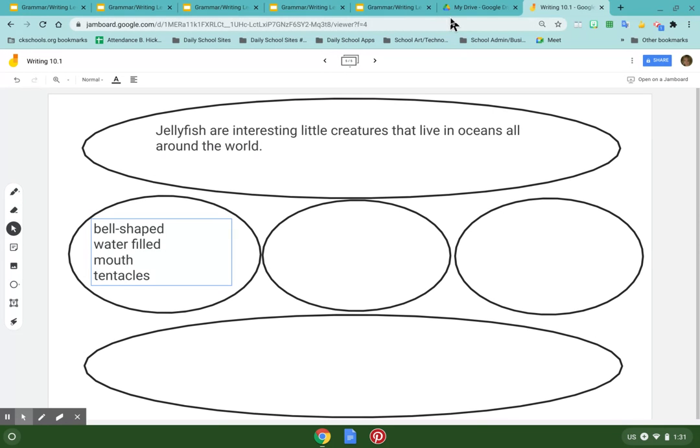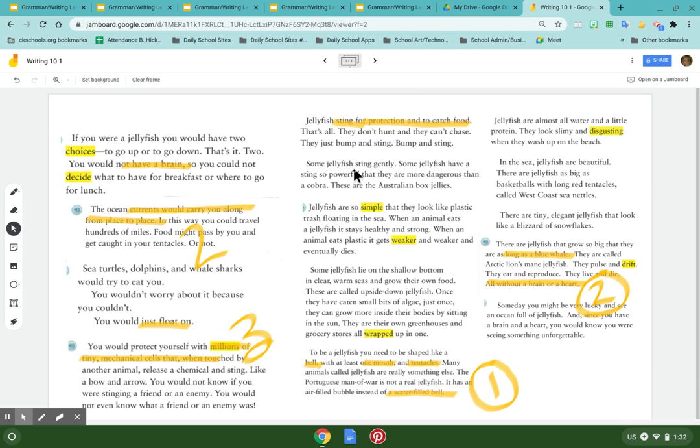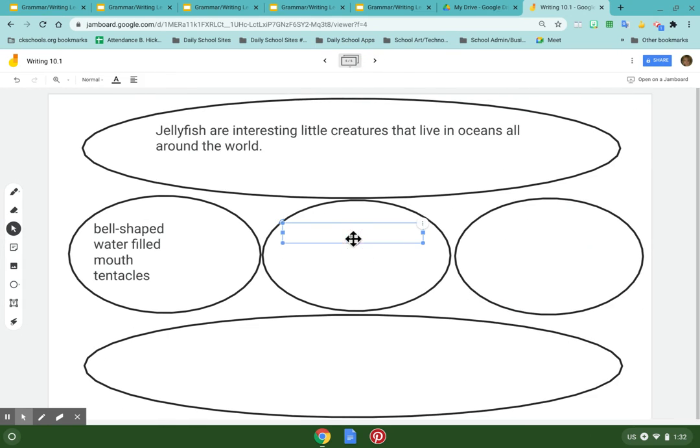Okay. Now, I go back to my story and I think, okay, what is number 2? Number 2 is no brains and no hearts, and that they just float around in the water and they float up and down. Okay, so let's go back here. And so I want to say no brains or hearts.